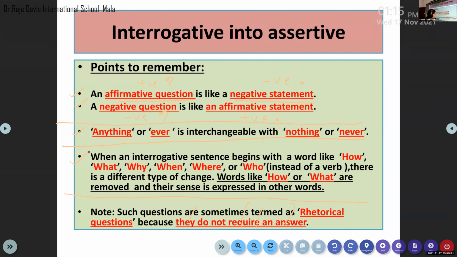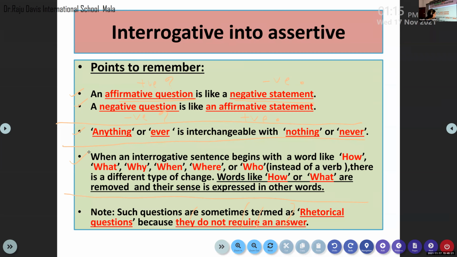Usually, yes or no questions are starting with an auxiliary verb. But instead of an auxiliary verb, if your question is starting with the WH question word, then there is a different type of change occurs. You must remove the words like WH words from the question, and you can substitute some other words to express the same sense.